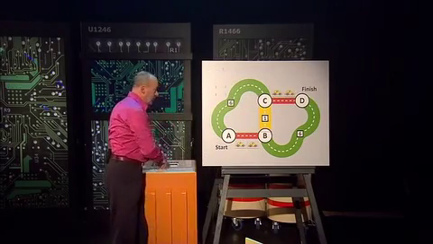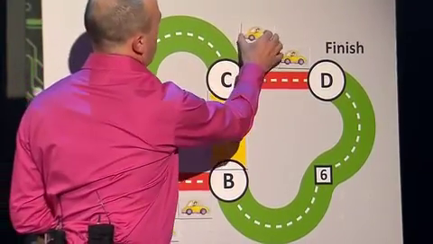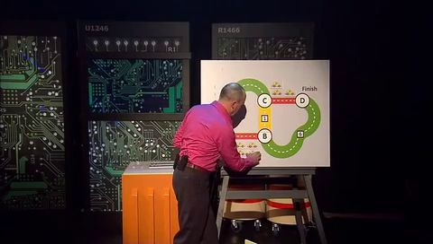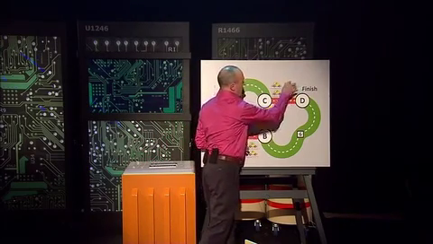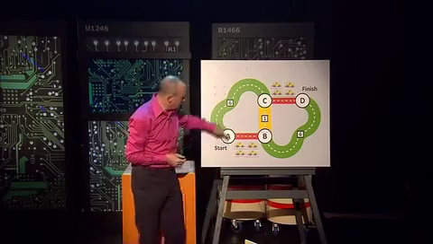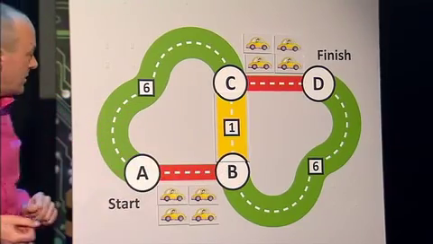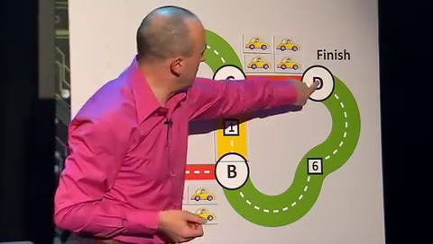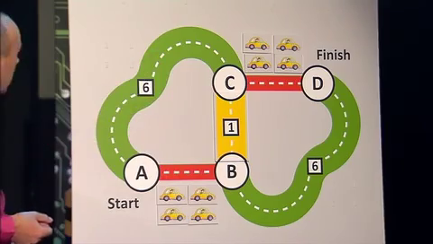And likewise with the third and fourth cars, they also prefer to take this same route. So here they are, going along the red road, across the yellow road, and along the second red road. So how long is this taking the drivers? Well, it takes 4 minutes now to go along a red road because there are 4 cars. Remember, this road is congested. It always takes a minute to go along the yellow road and another 4 minutes along this red road. So that's 4 plus 1 plus 4 is 9 minutes.